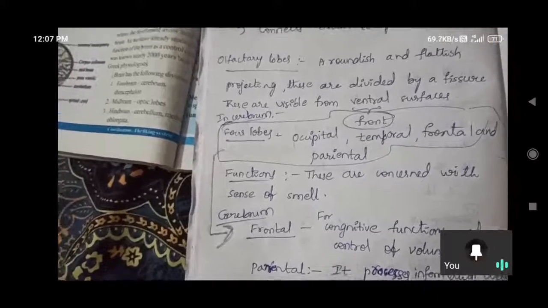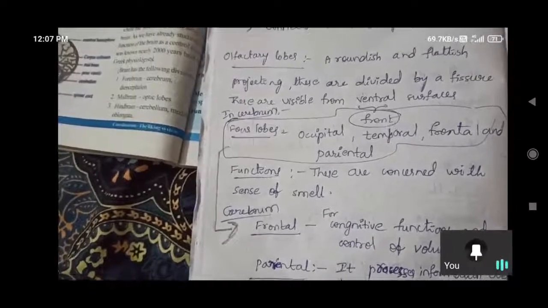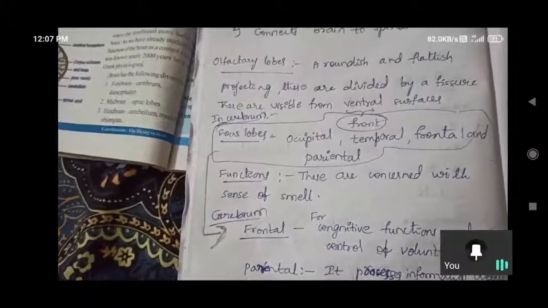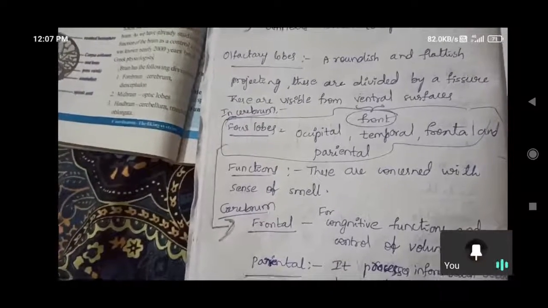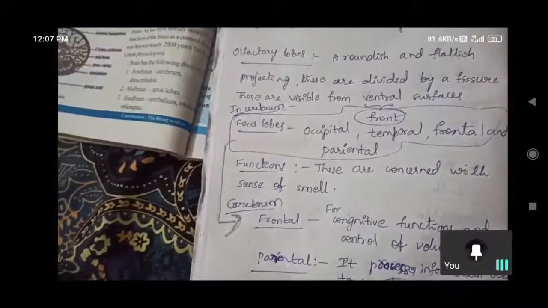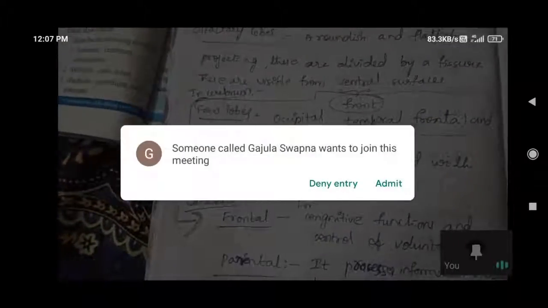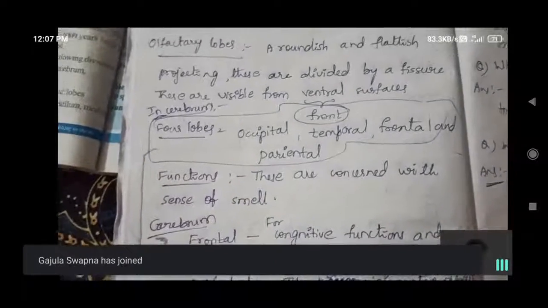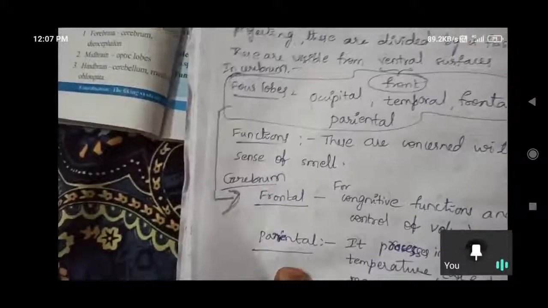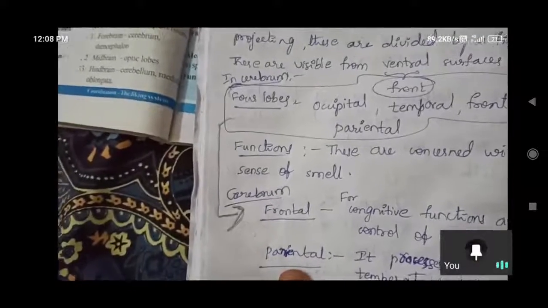And every movement, easy movement, tough movement. Sometimes if we are riding a bicycle, sometimes we feel it very smooth to move, sometimes we feel it hard. These all changes, how can we identify them by our brain? This lobe is responsible for that. Parietal. So like that we have four lobes.